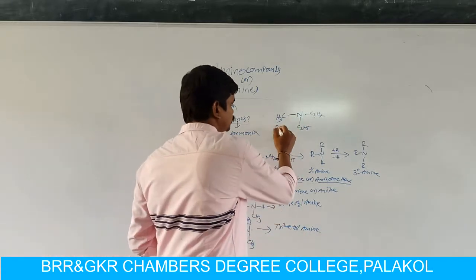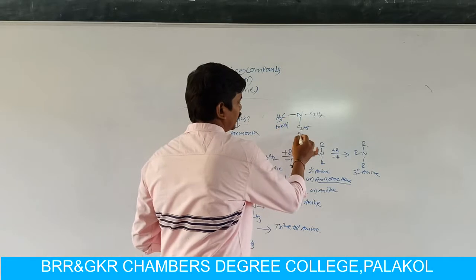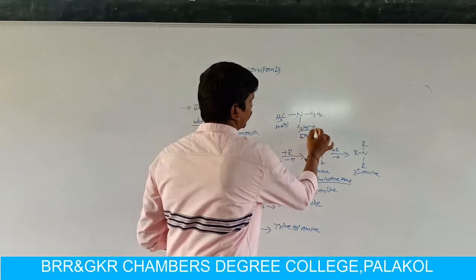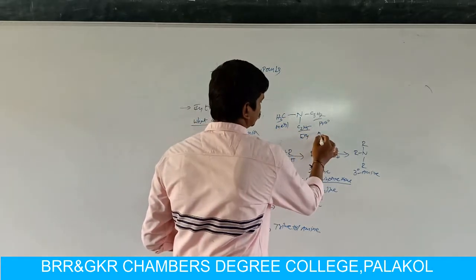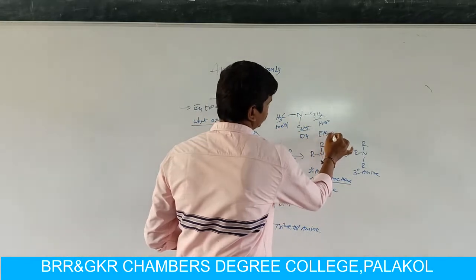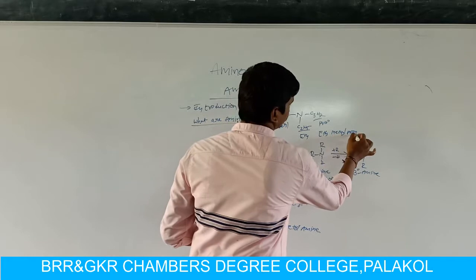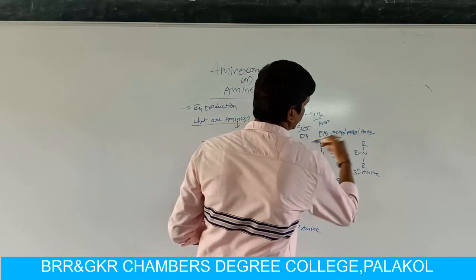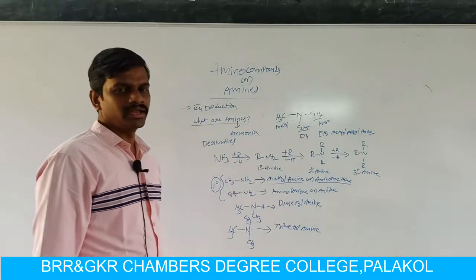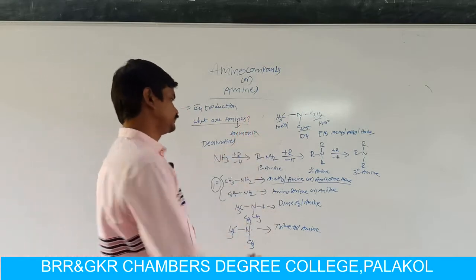Here nitrogen is attached to methyl, ethyl and propyl. So the name of this compound is ethyl methyl propyl amine.